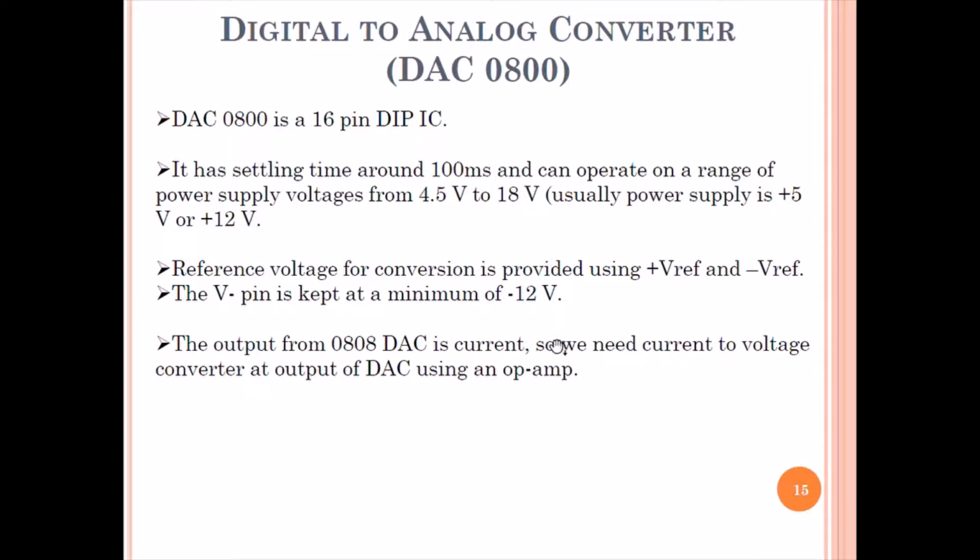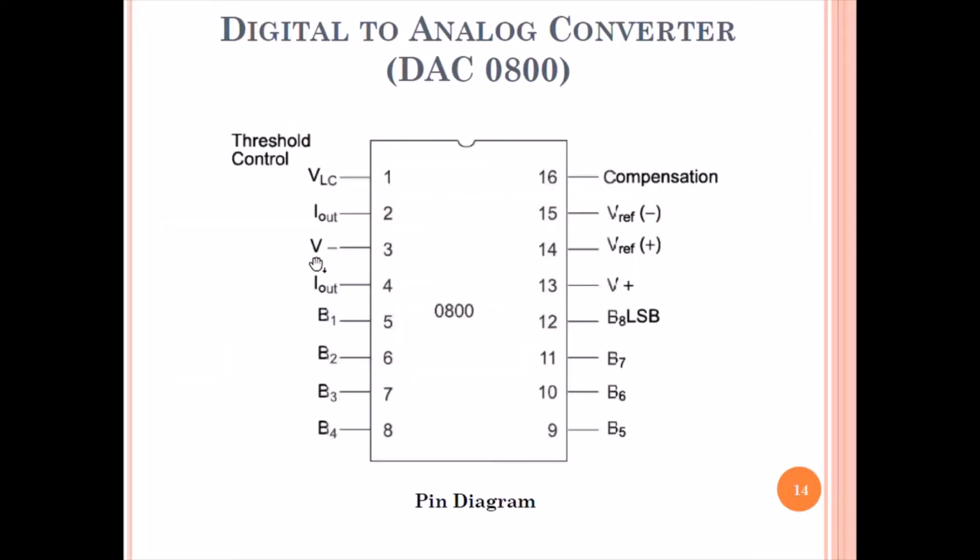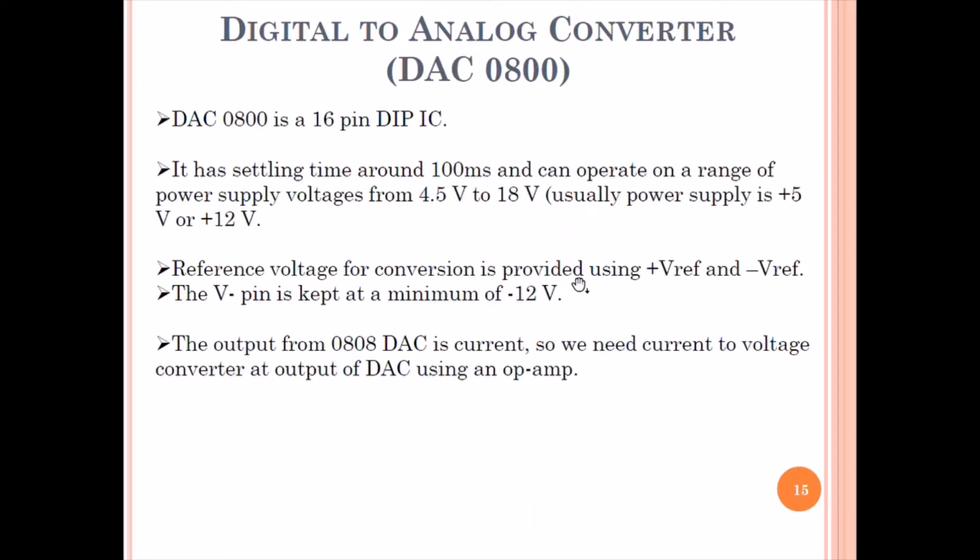V minus pin is kept at minus 12 volt. Here we can supply plus 12 volt or plus 5 volt. These are supplied accordingly. The output from the 0800 DAC is current. So we need a current to voltage converter at output by using an op-amp.